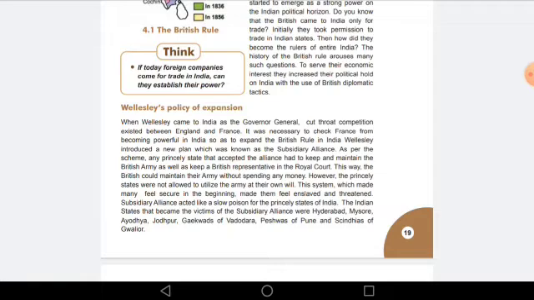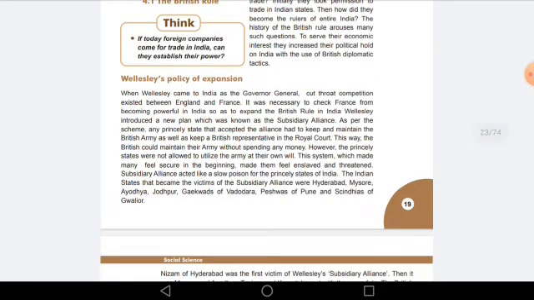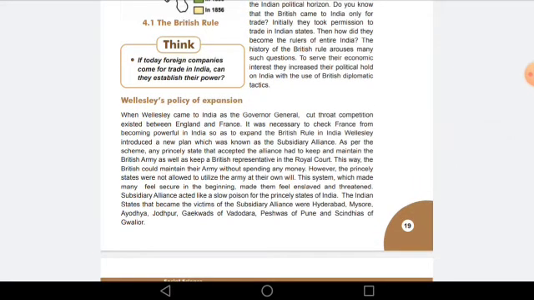So they thought that the subsidiary alliance may help in that. Wellesley introduced a new plan which was known as the subsidiary alliance. So this Wellesley was the Governor General, and he made this plan of the subsidiary alliance system. What was there in this plan? Let's see. As per the scheme, any princely state that accepted the alliance had to keep and maintain the British army as well as a British representative in the royal court.